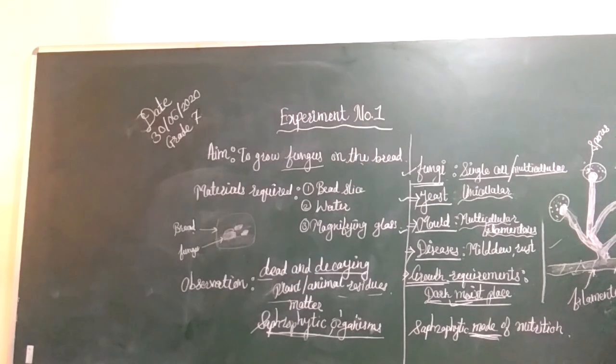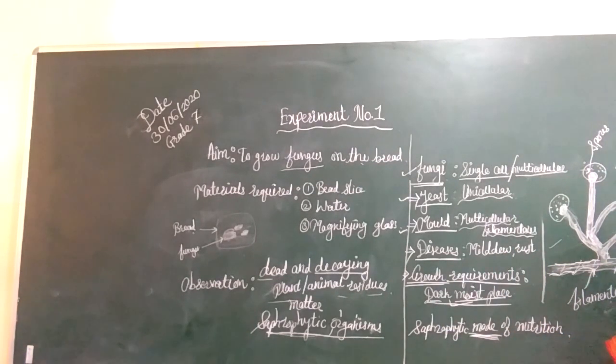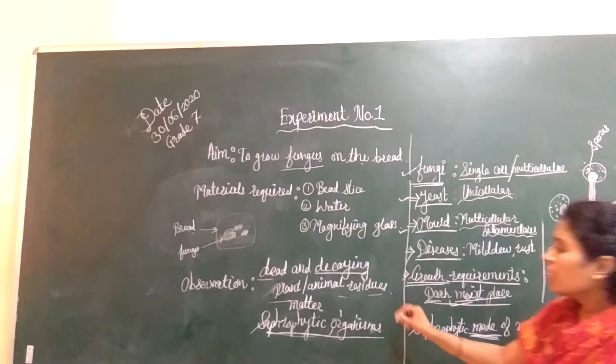Whenever fungi grow on anything, its filaments possess certain digestive enzymes which act on dead, decaying matter and convert large molecules into simple molecules and eat them. So it can derive nutrients from any dead and decaying material.